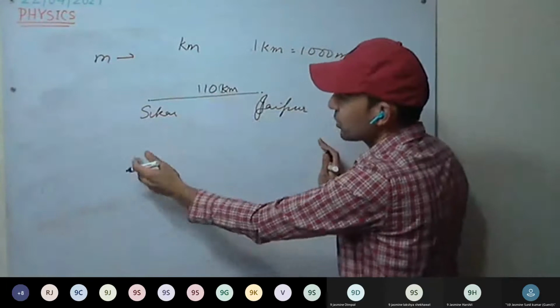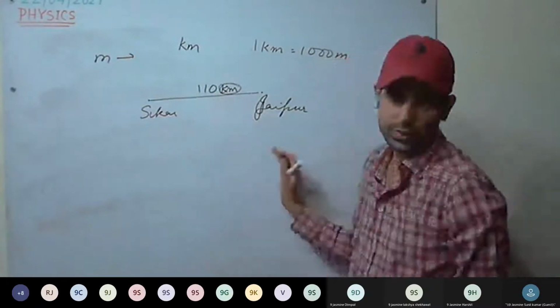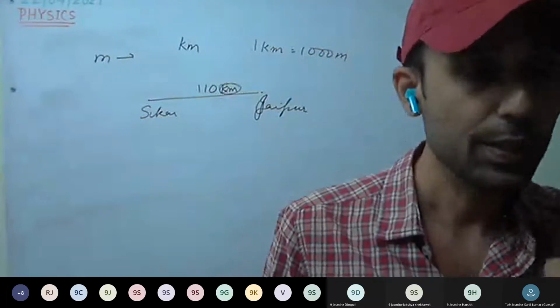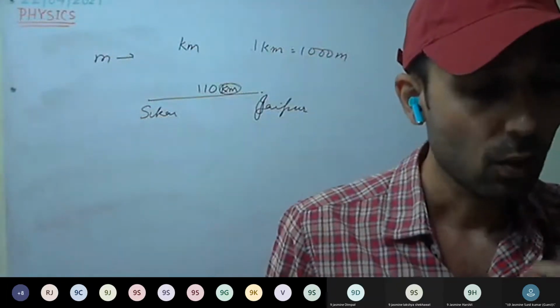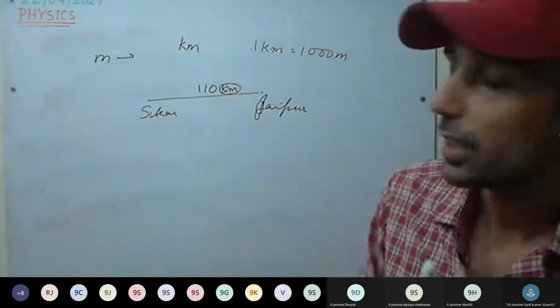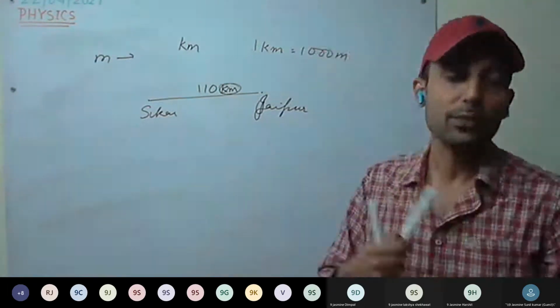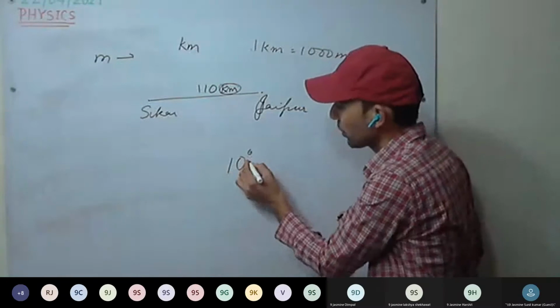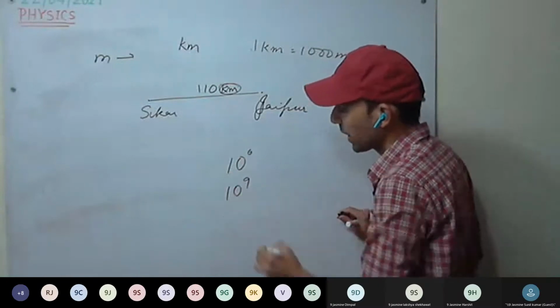We have added the prefix kilo to the meter. Since large distances are to be measured, we use larger units by adding prefixes, for example deca, which gives decameter, or hecto, kilo, mega, giga, tera, peta, exa, zeta, iota. Those are the prefixes we can add. Mega means 10 raised to power 6, giga means 10 raised to power 9.